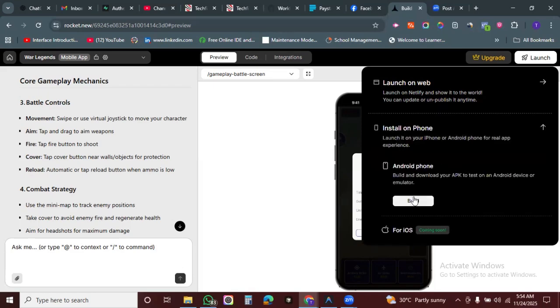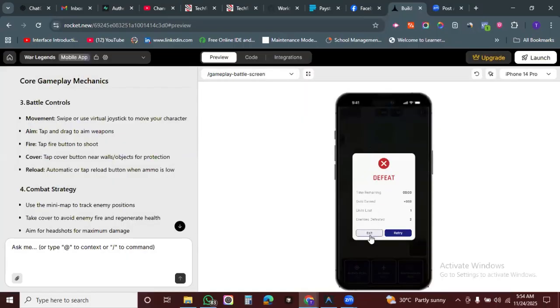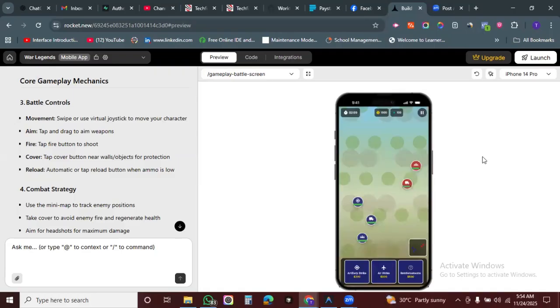You click this to build an APK, if you want to launch it on Android. They are still working on the iOS one-click launch. With this, I can build an APK, but they're asking me to upgrade. Of course, this upgrade is justifiable. They have helped me build, all right? Oh, I've been defeated. My game was playing, I didn't know. So I can choose to retry or exit.